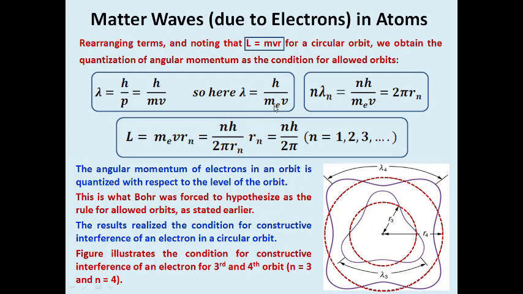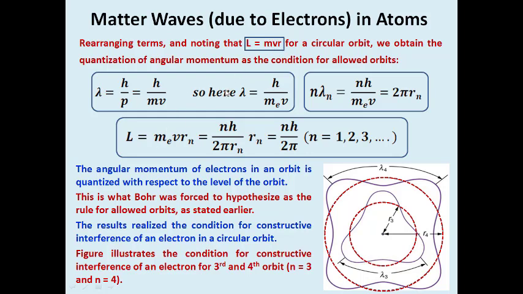Here me represents the mass of an electron. You already know the formula: n lambda equals 2 pi rn. So instead of lambda, I substitute the term we got here, so h by mev equals 2 pi rn. Now we know that L, the angular momentum, is equal to mvr.